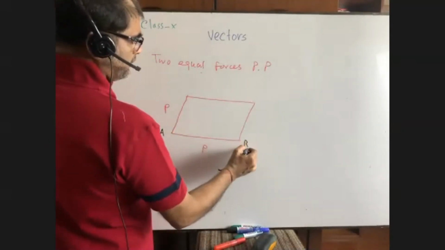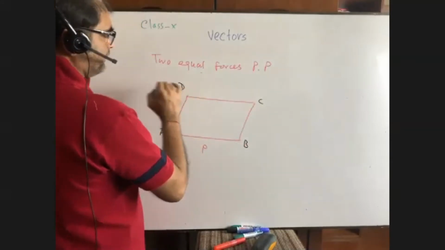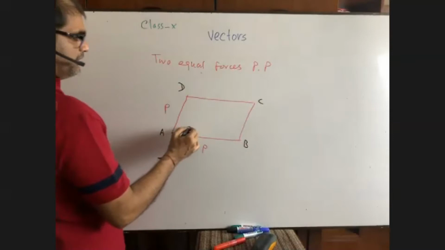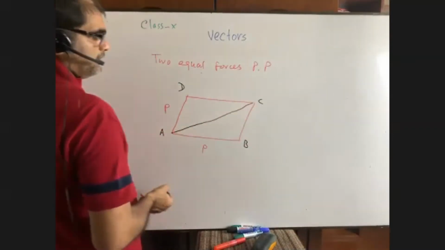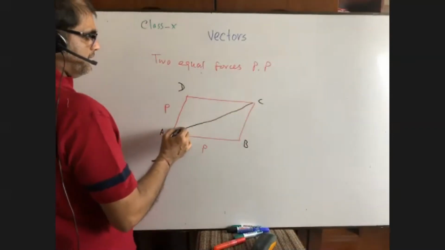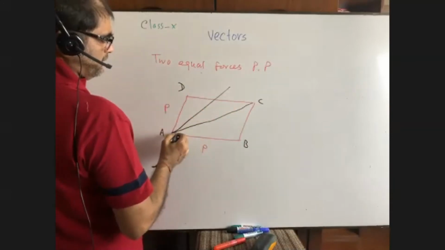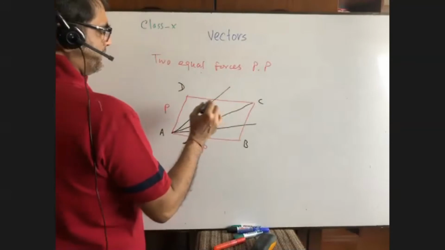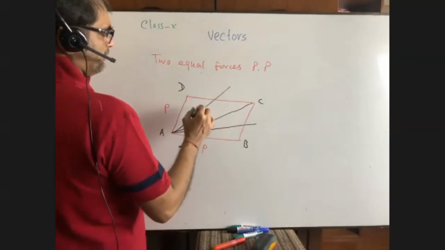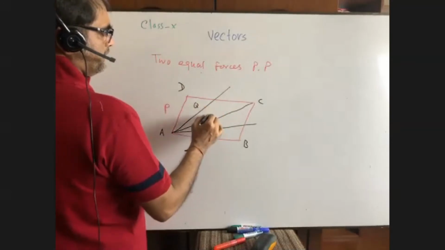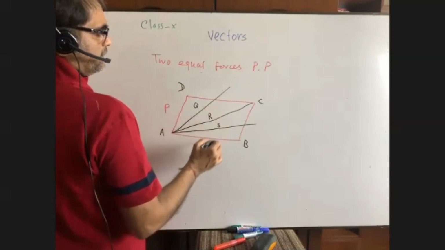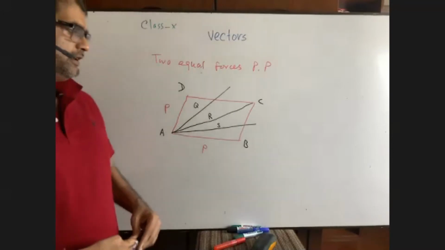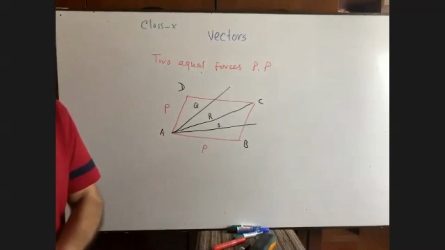A, B, C, D. What will be their resultant? 2P. Is it AC? Yes. Is it like this? Which one? I have given 3 lines. Suppose I name them Q, R, S. What will be the resultant? If P and P are equal forces, then what will be their resultant?